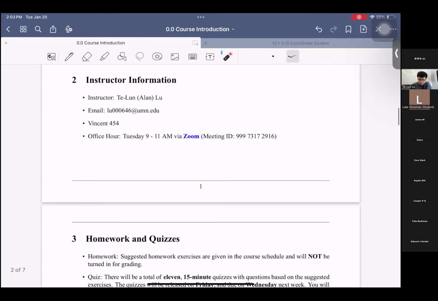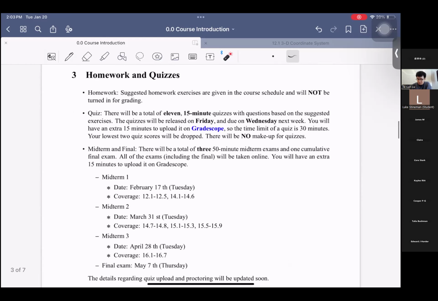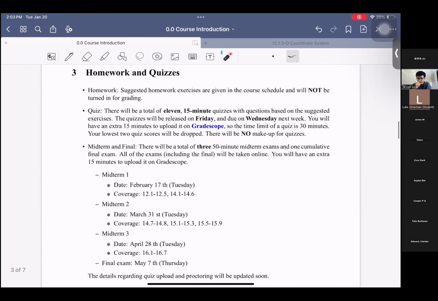For now, my office hour is set to be Tuesday, which is today, from 9 to about 11 a.m. I will send another when-to-meet poll to make sure that is the best time for everyone. But for now, it is set to be 9 to 11 a.m. via Zoom. It's exactly the same link as this introduction Zoom.